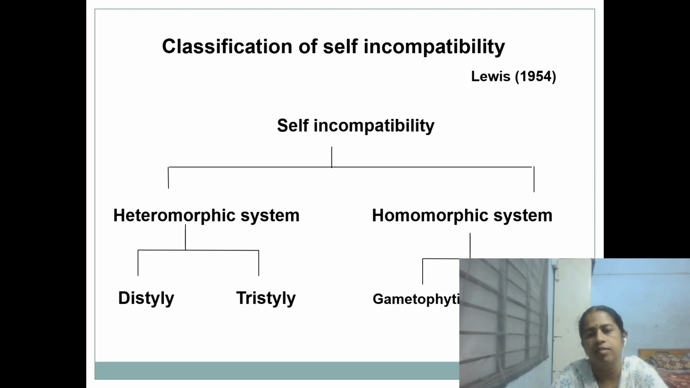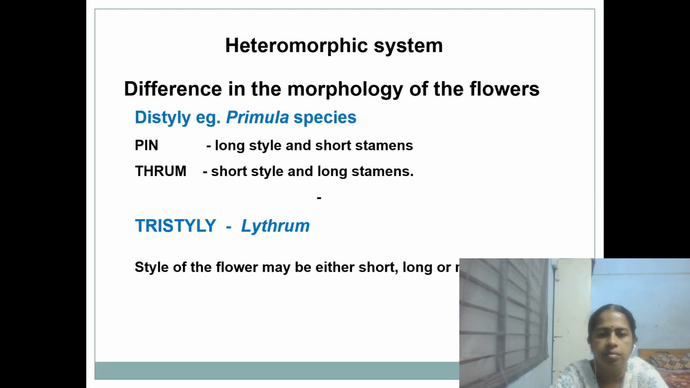In the homomorphic system, there will not be any difference in the flower morphology, that is homomorphic. It is of 2 different types again, gametophytic and sporophytic. In the gametophytic, the incompatibility reaction takes place with the gametes, that is the pollen and the ovule. Whereas in the sporophytic, it is the genotype of the mother plant that is responsible for the incompatibility reaction.